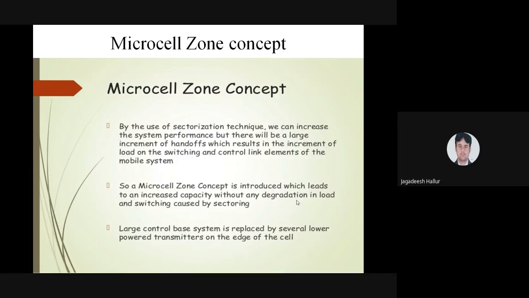The existing cell has to be reduced to a smaller cell with a smaller radius. If you use this microcell zone concept, it is going to increase the capacity of a particular system.